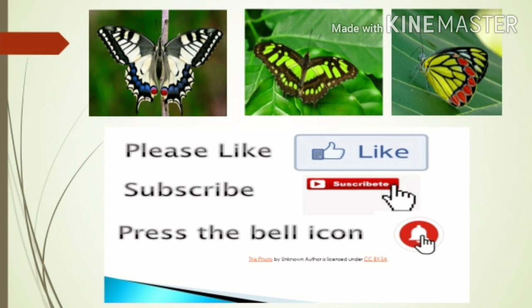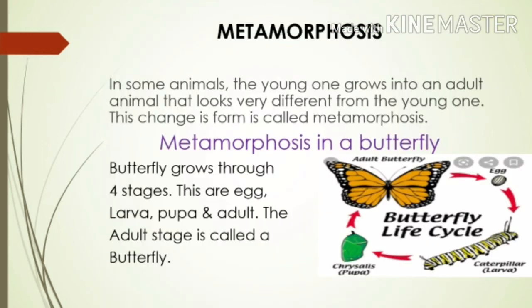Children, did all of you understand? First comes a butterfly, and the butterfly lays eggs. Then comes a caterpillar with so many legs, and this caterpillar molts many times and forms a pupa, that is a chrysalis. In this chrysalis, the caterpillar doesn't eat anything. And when the growth of the butterfly is completed inside the chrysalis, after 15 days, the butterfly emerges from the chrysalis. So in this way, a butterfly's growth is completed in 4 stages, children.